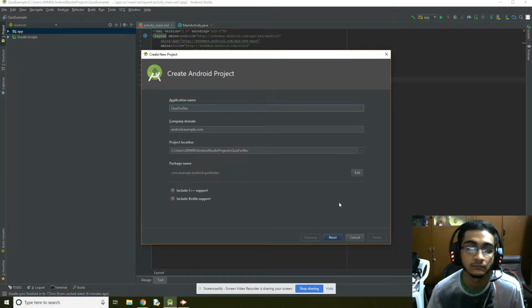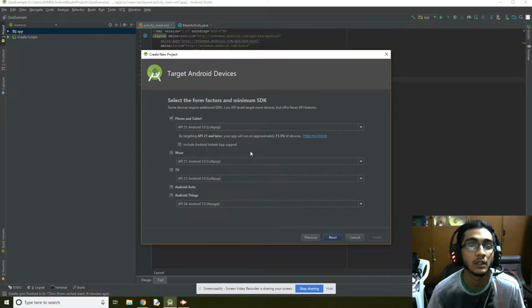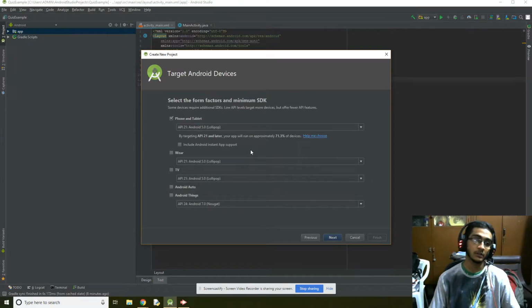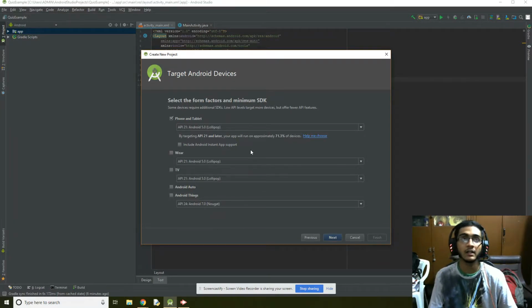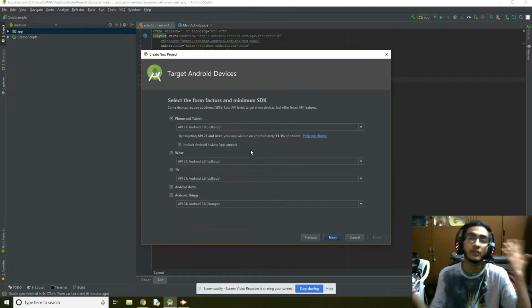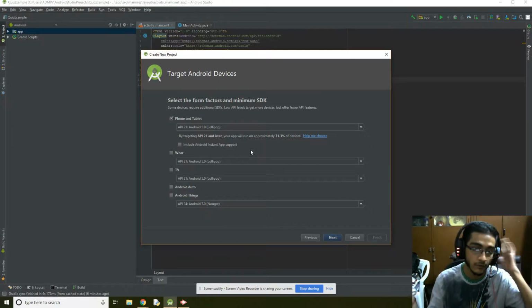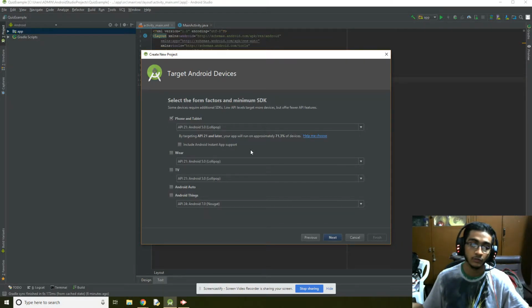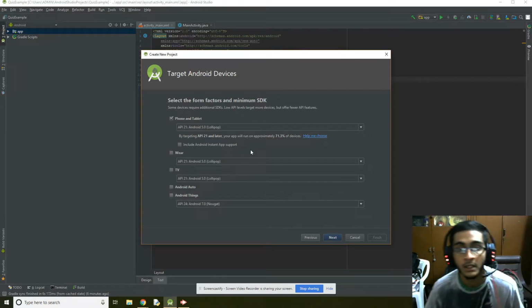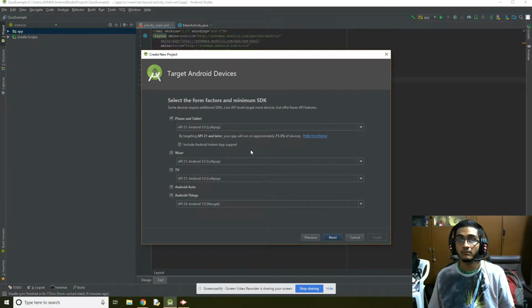Let's start with Android 5.0 because I recommend that; most devices are coming with Lollipop, and KitKat and Jelly Bean are kind of outdated, but you can still use them. You can make the minimum 4.2 and support a large number of devices, approximately 71.2 percent. That's great. Let's click next.